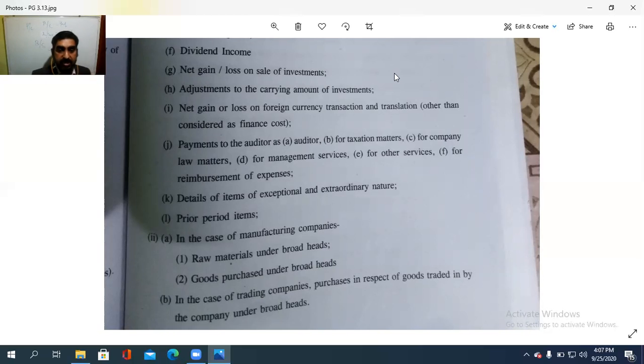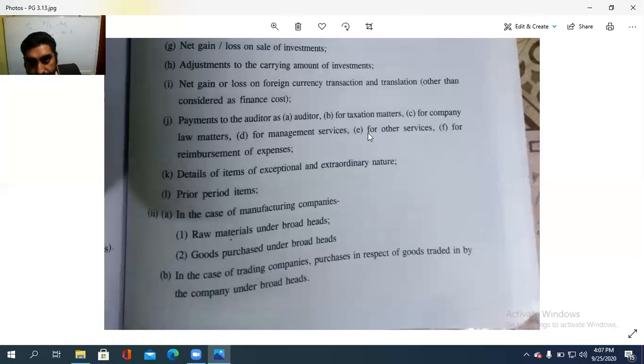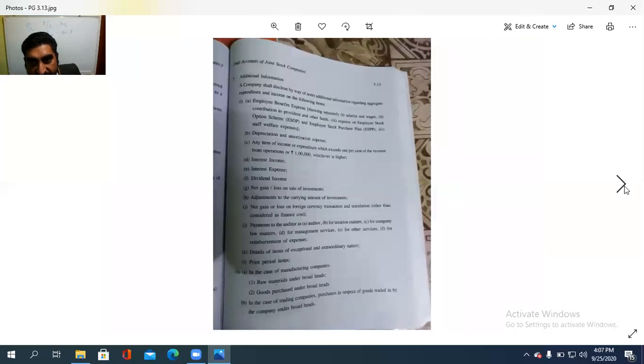In the case of manufacturing companies, raw materials under the broad heads, goods purchased under the broad heads, and in the case of trading companies, the purchases in respect of the goods traded in by the company under the broad heads. Then, these are the extra items that come.